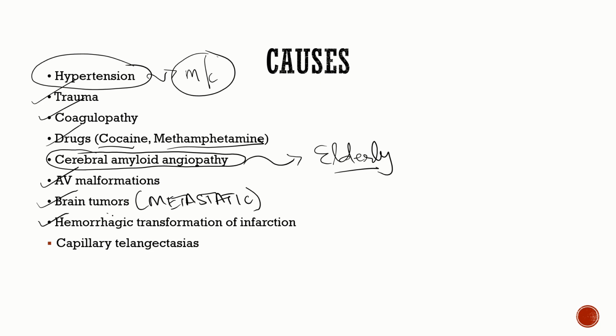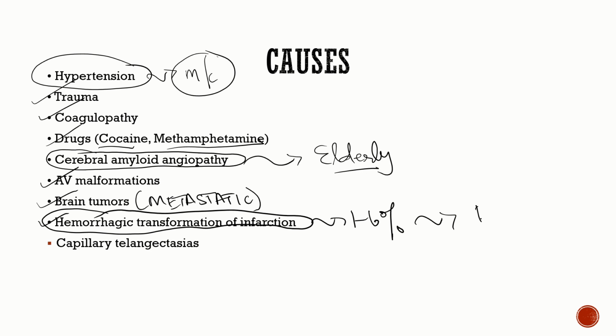Then hemorrhagic transformation of an infarction. Around 1 to 6% of ischemic strokes will go in for hemorrhagic change, especially large infarctions, and hemorrhagic transformation most commonly occurs in the basal ganglia, the cortex, and the subcortical regions.